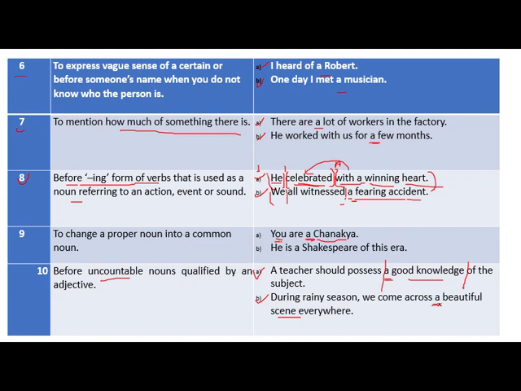Otherwise, you can think about a and the. So successfully we have studied the guidelines related to the use of articles, mainly a and an. Try to practice more and more if you have free time in all sessions of the day.